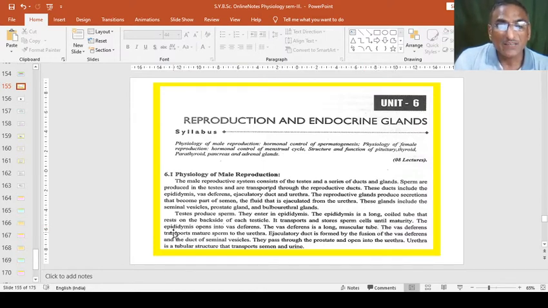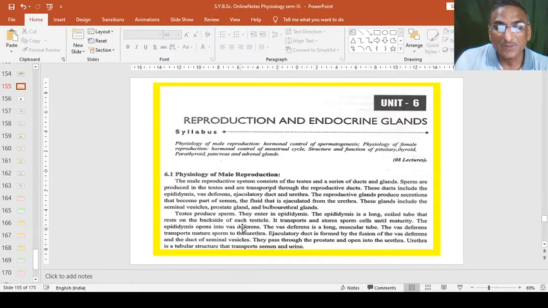The epididymis opens into the vas deferens. The vas deferens is a long muscular tube, and it transports mature sperm to the urethra.